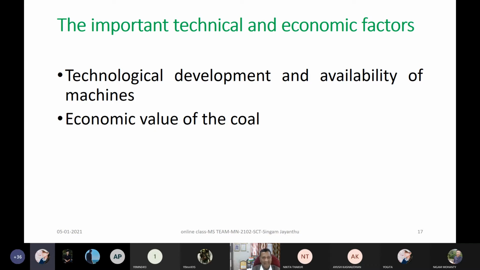If some conditions are given to you, my beloved students, by the end of this semester you are supposed to select which method is the most appropriate, and then what type of machinery is the most suitable, reliable, and efficient, where you can give the best productivity with stability, conservation, safety, economy, everything. That is what we are here to discuss on underground coal mining methods.